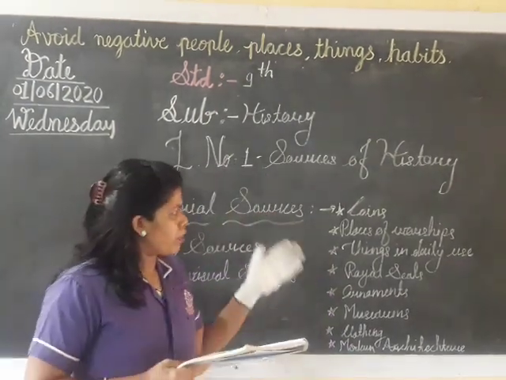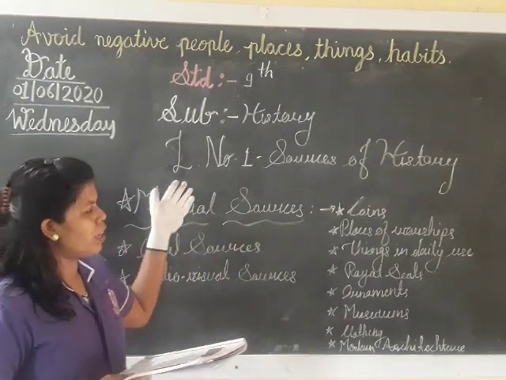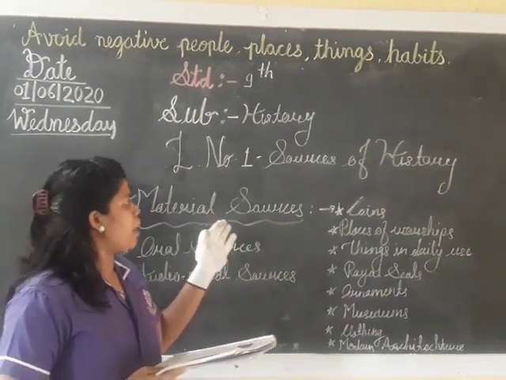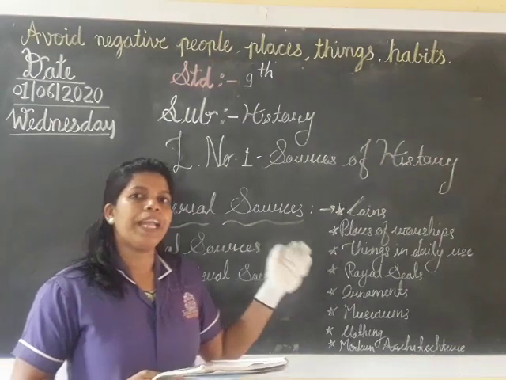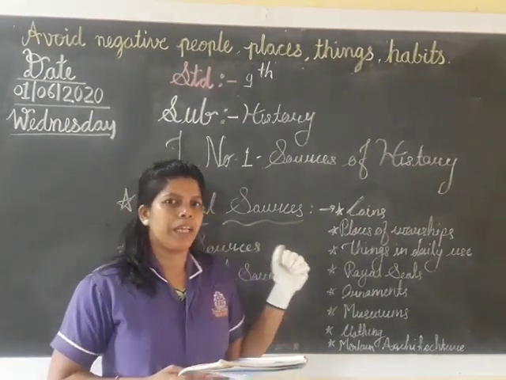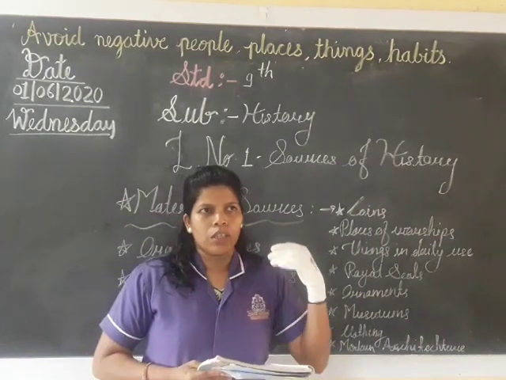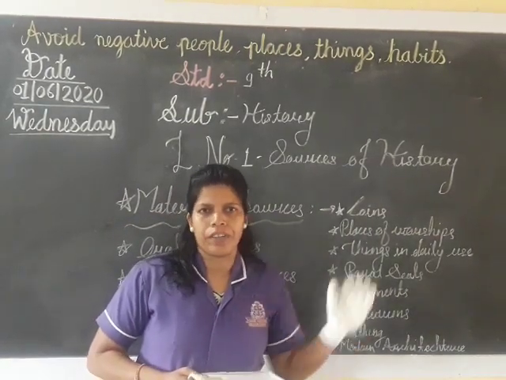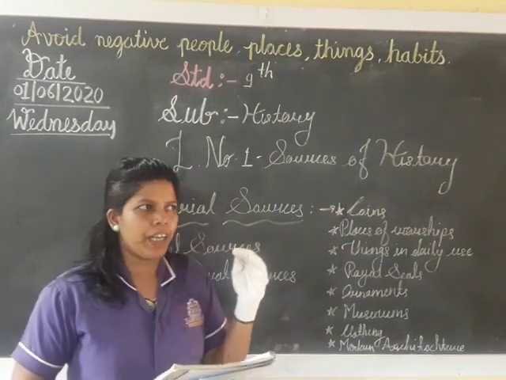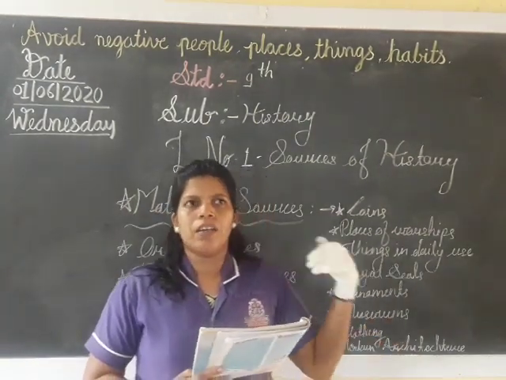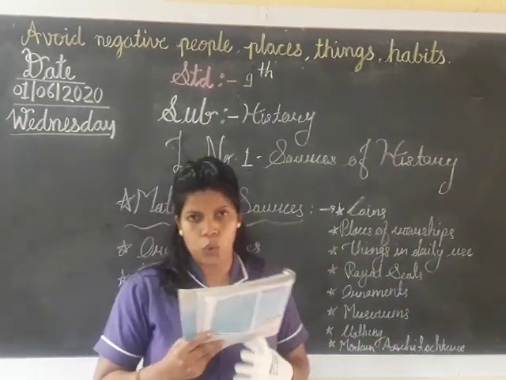Now, after we have seen written sources, then material sources, now we are going to explain oral sources. Oral means it is not written or it is not on materials, but we will get oral sources.